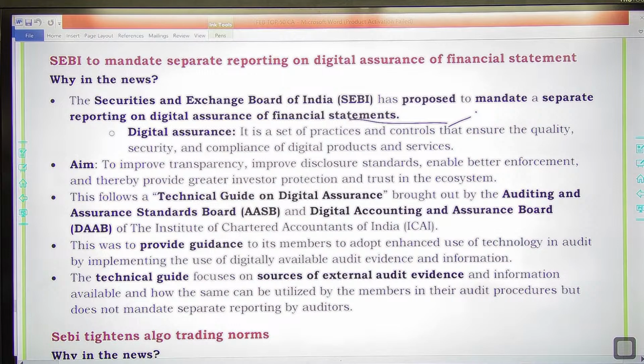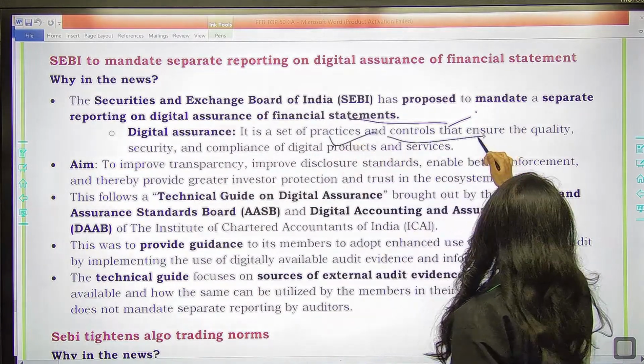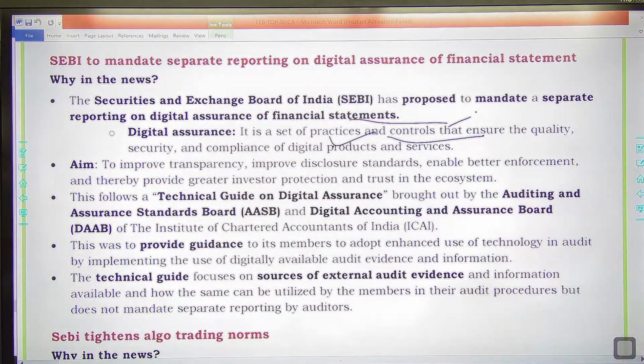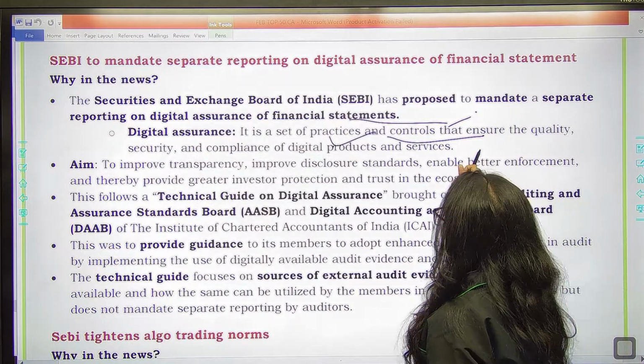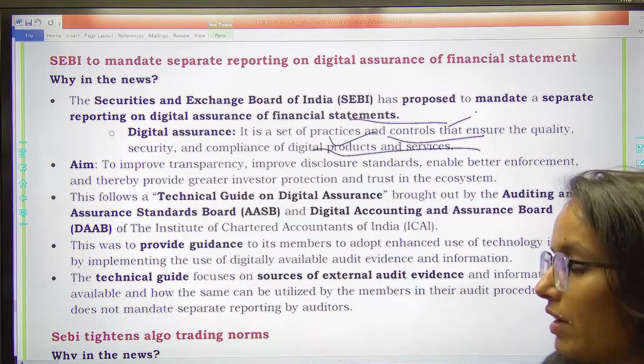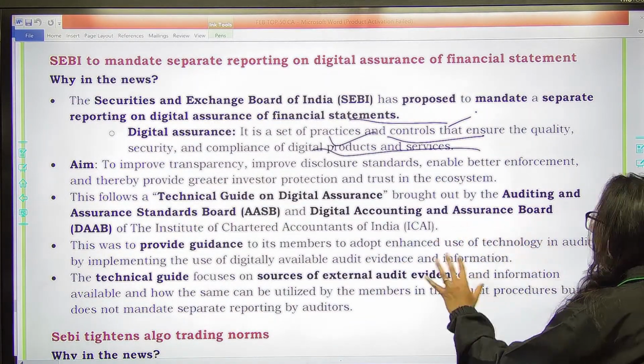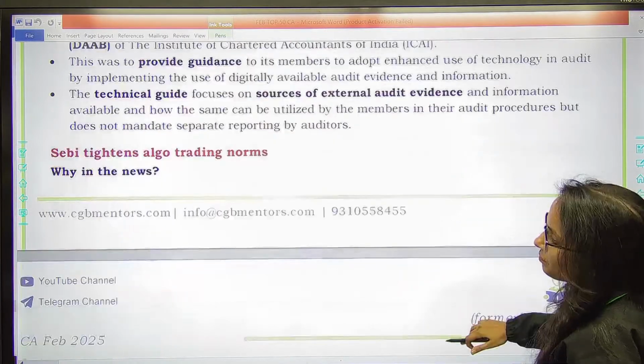What is digital assurance? Where you have a set of practices and controls that ensure the quality, security, and compliance of digital products and services. That your digital products and services are compliant with the norms or not, right? This is the thing where they will be provided with a technical guide on how to build up this entire thing and present it to SEBI.